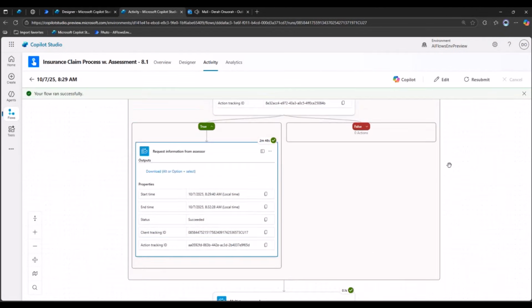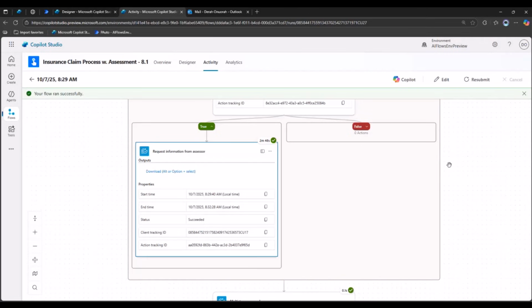And so you can see how in an automation, we orchestrate it without leaving the automation. Because typically what customers would have to do, they would have to build a Power App to get this information and then plumb it back into the flow, or they'd have to chase down someone manually in the real world, get that information and find a way to put it in the flow. But here you can dynamically send requests to humans in the loop, get that information, and then feed it to the rest of the flow.